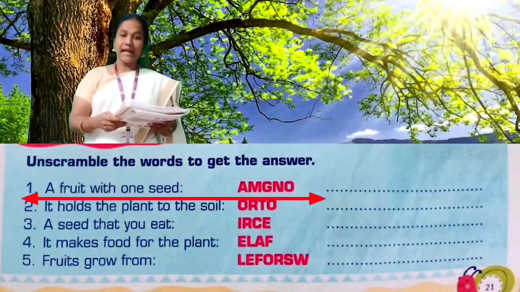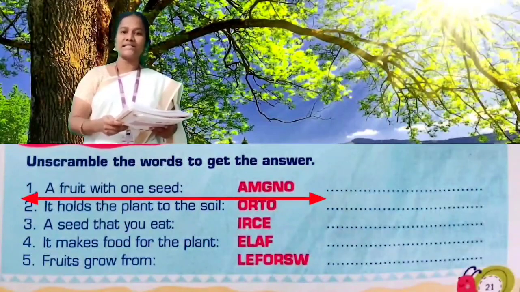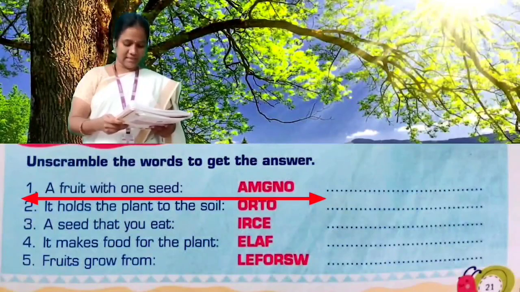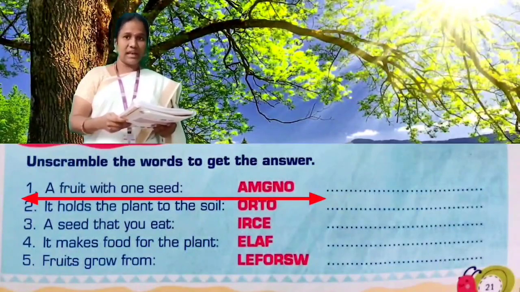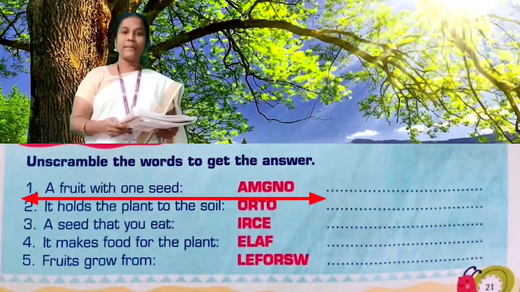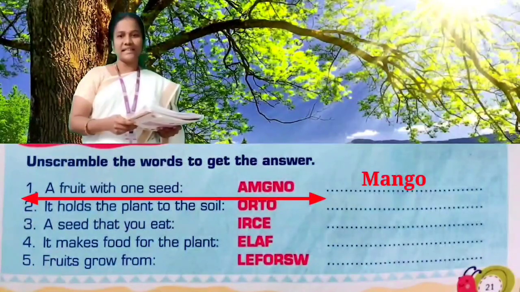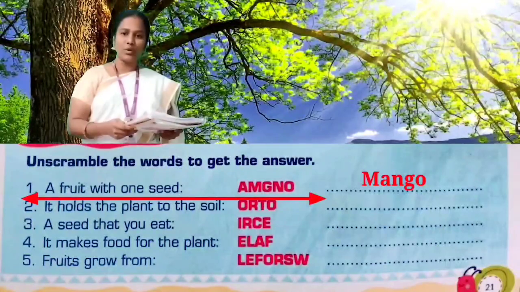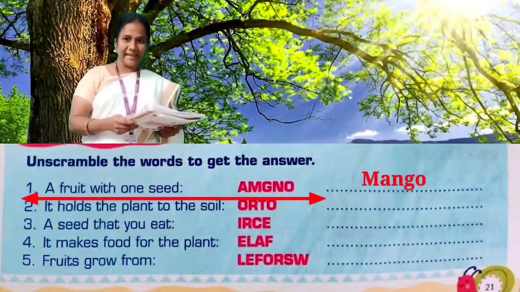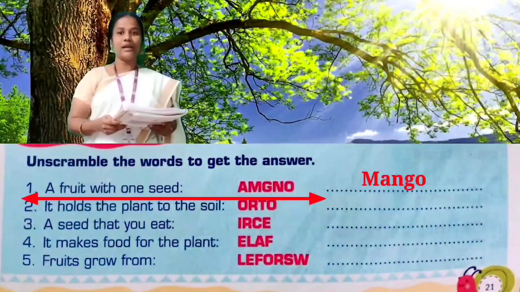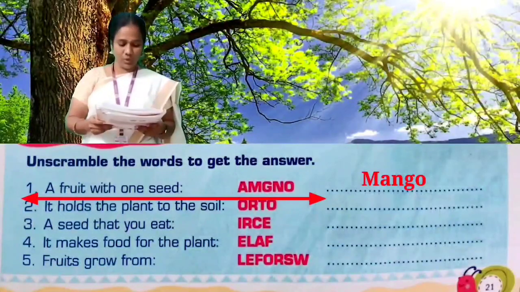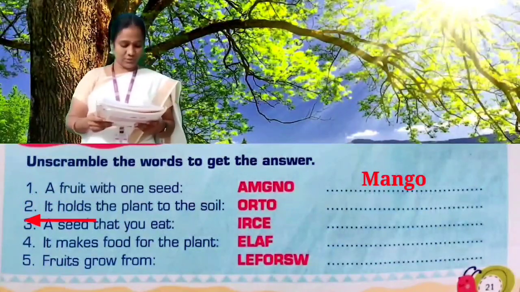Number 1. A fruit with one seed. A-M-G-N-O. Mango. M-A-N-G-O. Mango.